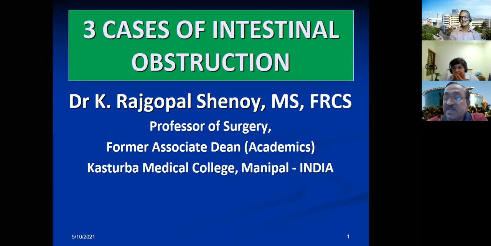Classical example is carcinoma of the colon. Rectosigmoid can present as acute obstruction. Carcinoma of the cecum can present as chronic and then acute on chronic also. Ileocecal tuberculosis, there are many examples. You will also classify them as lumen, wall, and outside. I'm not going to discuss those lines, which are all given in the standard books, and you are supposed to refer to them and get into the diagnosis.